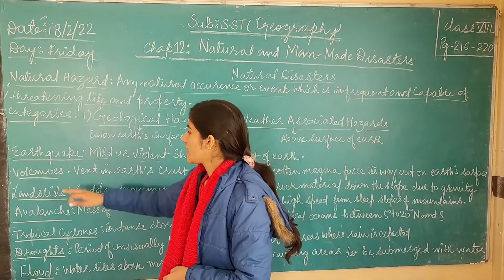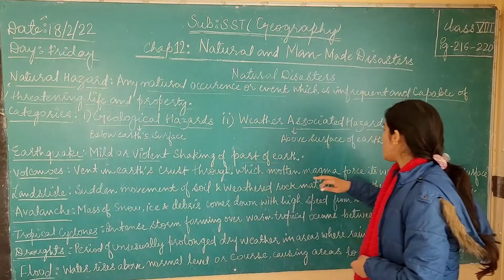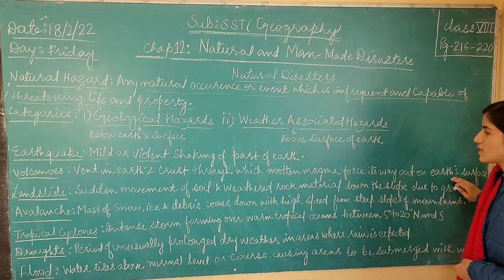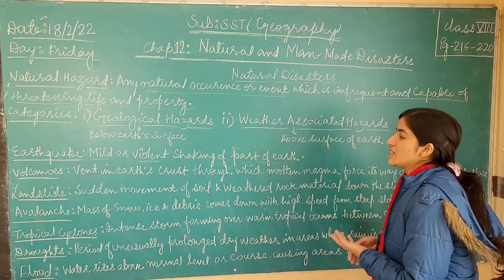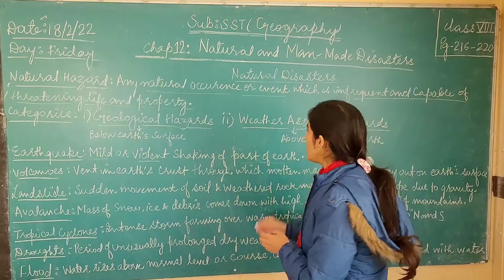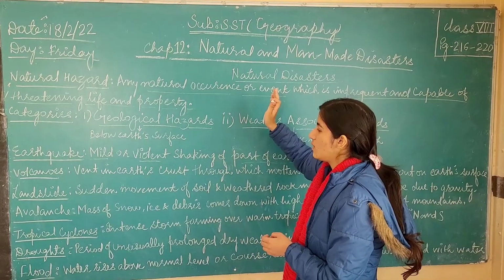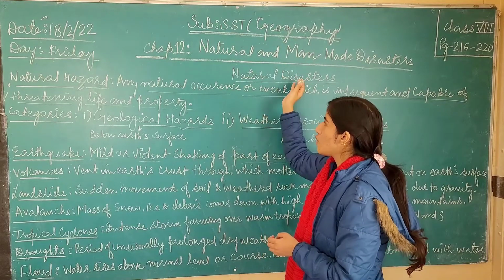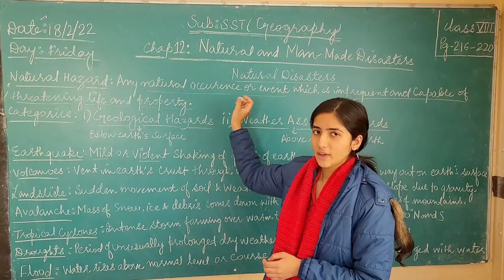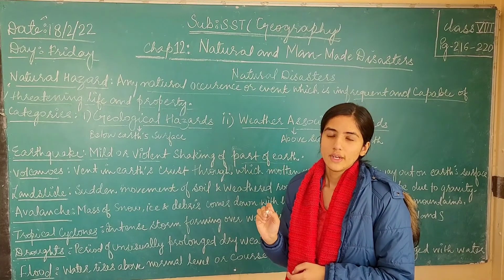Then let us see what is a volcano. A volcano is a vent in the earth's crust through which molten magma forces its way out onto the earth's surface. When this molten magma, which is in a liquid state, forces its way up through the vent of the volcano, it oozes out of a small opening at the top of the volcano, which is called the crater.